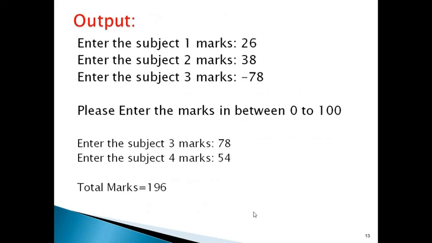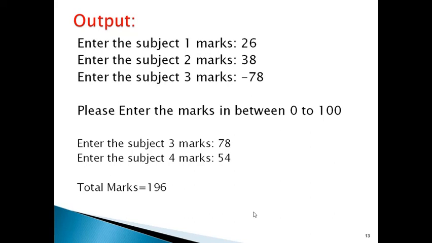The expected output is: enter the subject 1 marks. The subject 1 marks entered is 26. Then the loop is repeated. Enter the subject 2 marks, 38. Enter the subject 3 marks, minus 78.